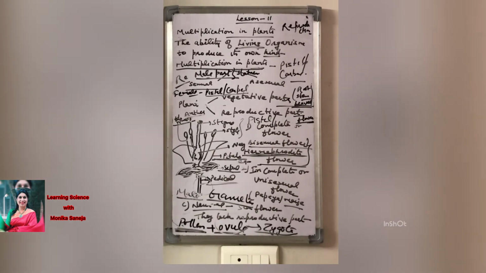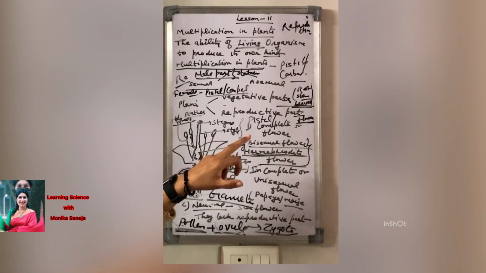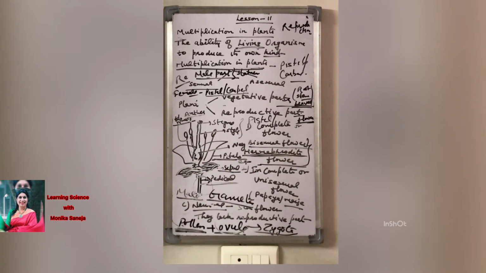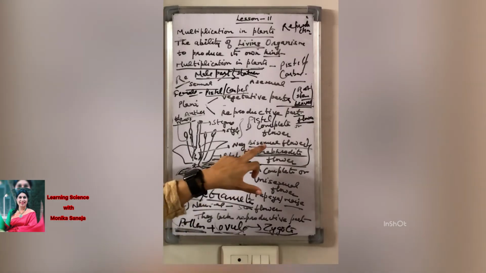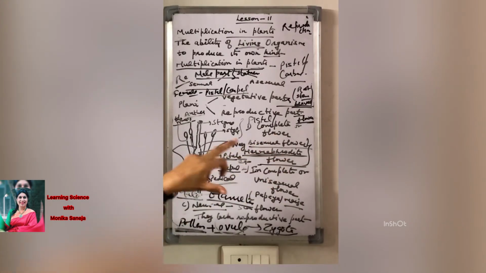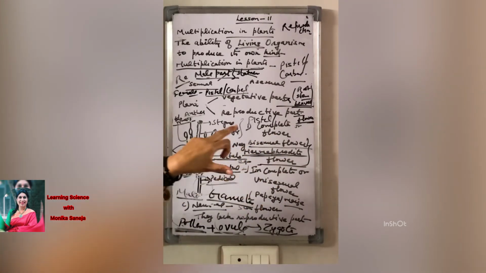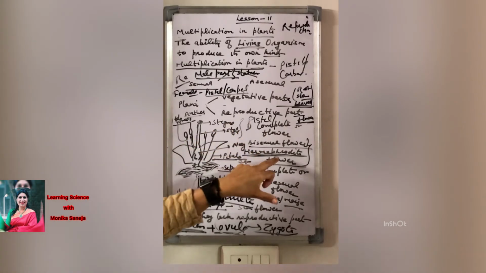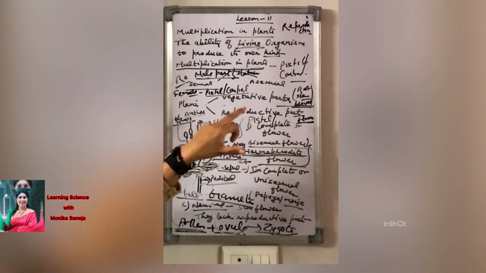This flower bears all four parts of a flower: sepal, petal, stamen and pistil. We can also say that bisexual flowers are those which contain both reproductive parts, male as well as female.